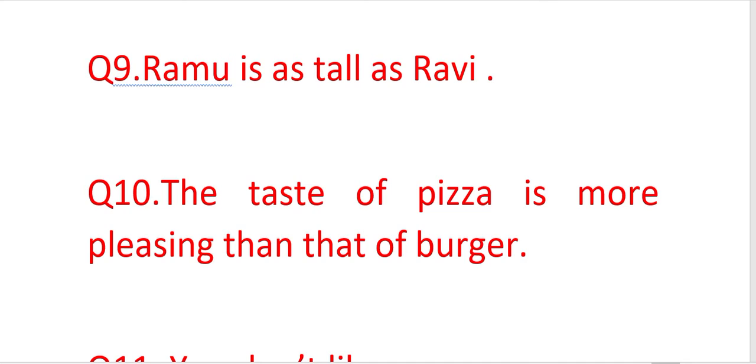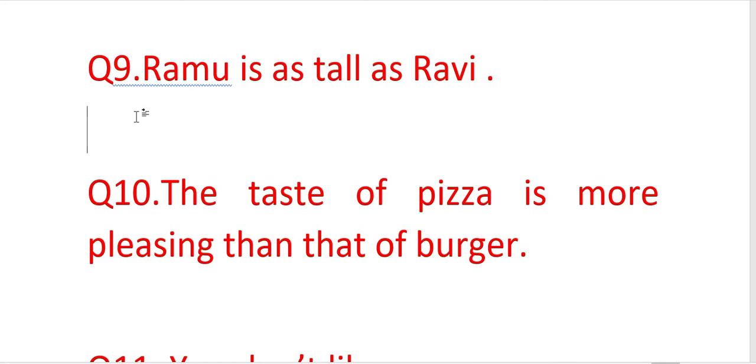Ramu is as tall as Ravi. I think you can easily answer this question. This is about change of degrees, in which the given sentence is already in positive degree because we have the conjunction pair "as... as". So we need to change it into comparative degree, and in comparative degree either we use the comparative form directly or we use "more" with a positive adjective. For example, Ramu is as tall as Ravi.